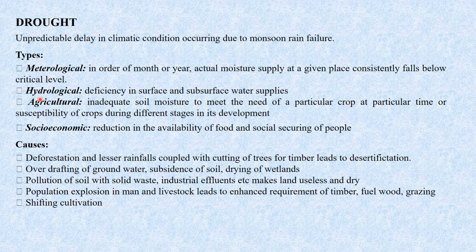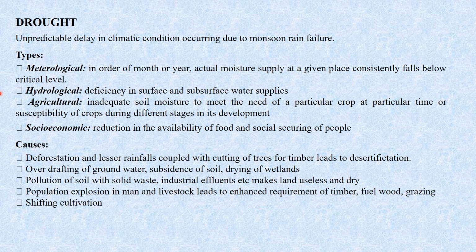Then hydrological drought, a deficiency in surface and subsurface water supplies. Agricultural drought, inadequate soil moisture to meet the need of a particular crop at a particular time, or susceptibility of crops during different stages of development. And socio-economic drought, a reduction in the availability of food and social security of the people.